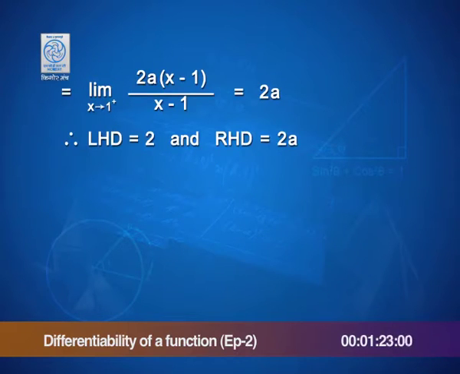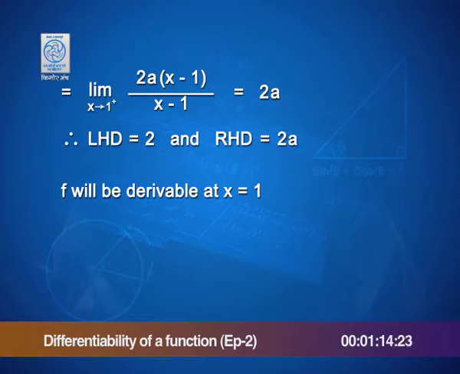So, we have the left hand derivative as 2, the right hand derivative as 2a. Therefore, the function will be derivable at x is equal to 1 if 2a is equal to 2, that is, a is equal to 1.